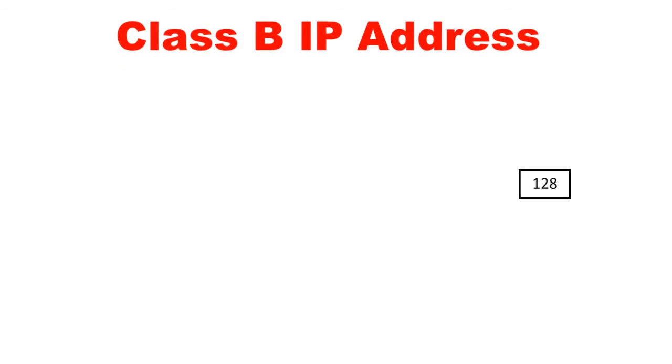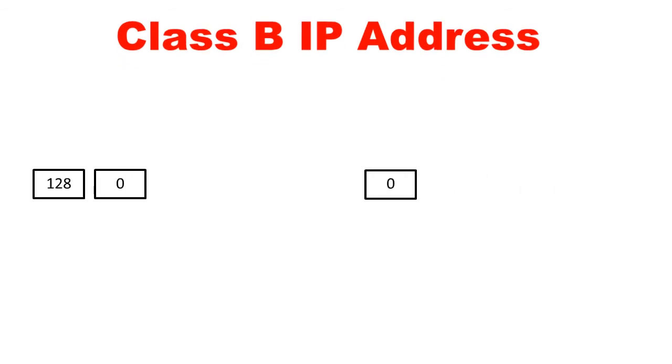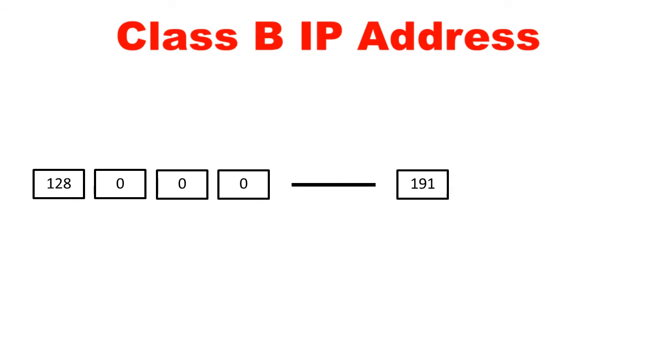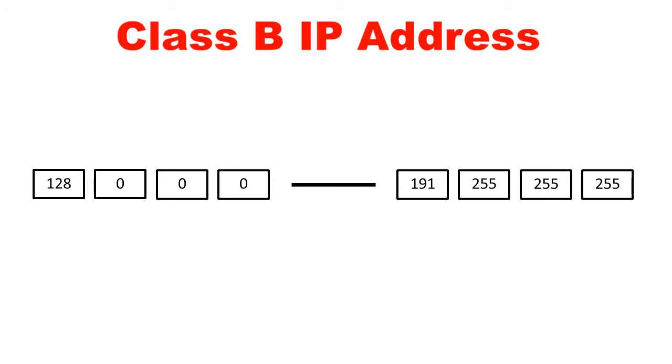Class B IP range starts from 128.0.0.0 to 191.255.255.255. The first and second octet places hold the network number, and the rest 2 octets hold the host numbers.